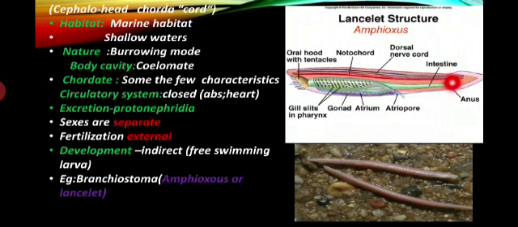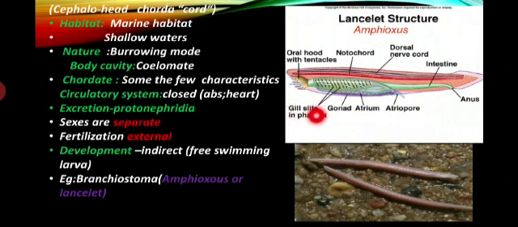Listen. Next, we move to the pharyngeal gill slits. In lower classes you already studied the use of gills: respiration.